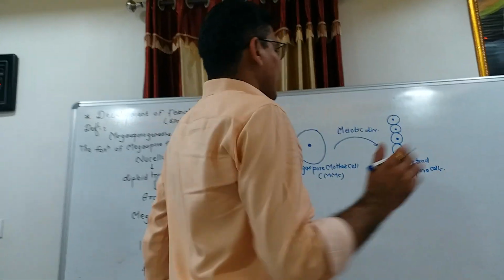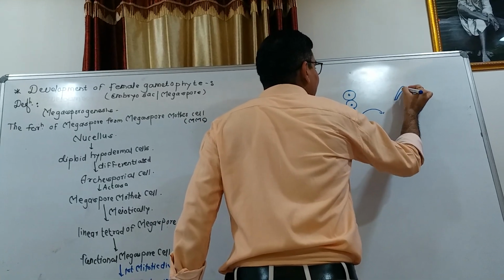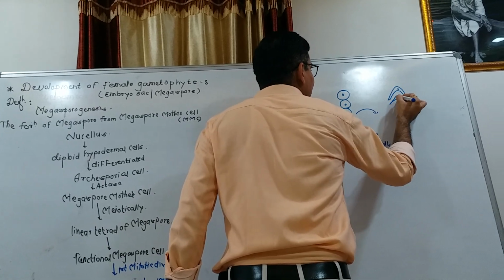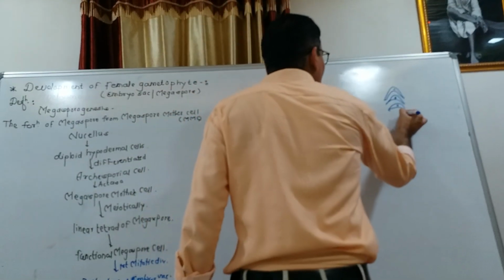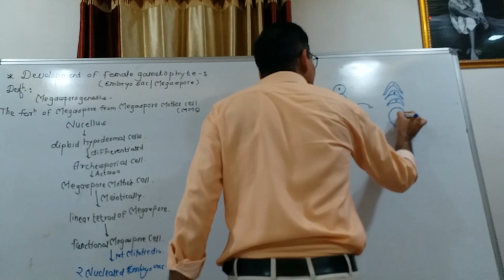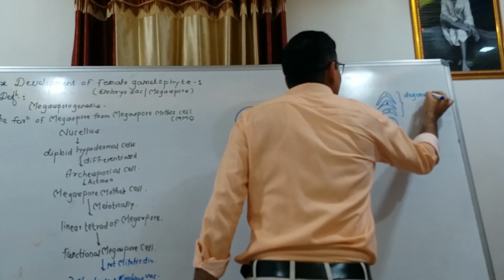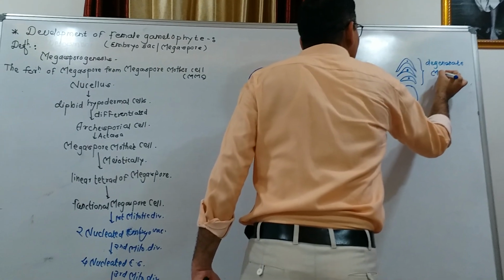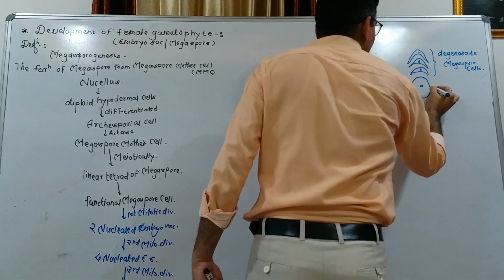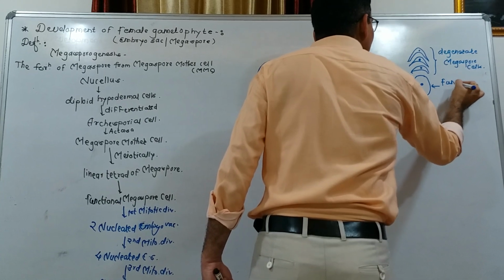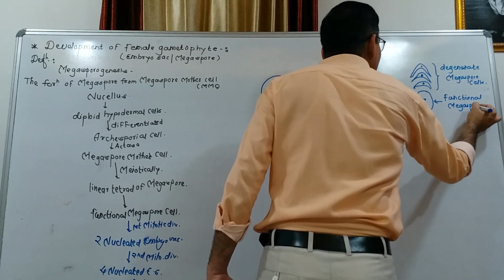In the linear tetrad, the upper three cells slowly degenerate, and the lower cell acts as a functional megaspore cell.